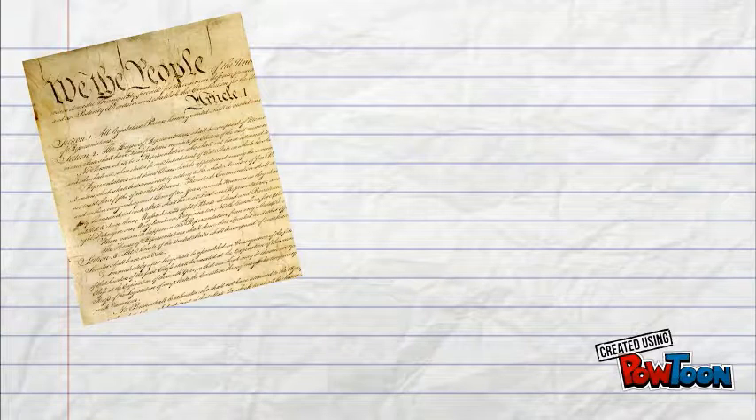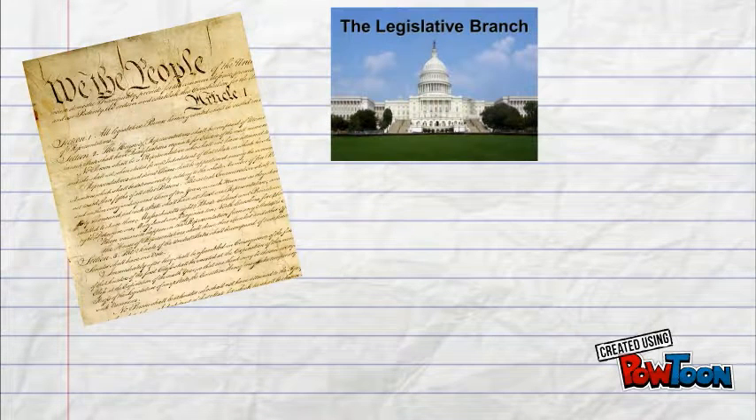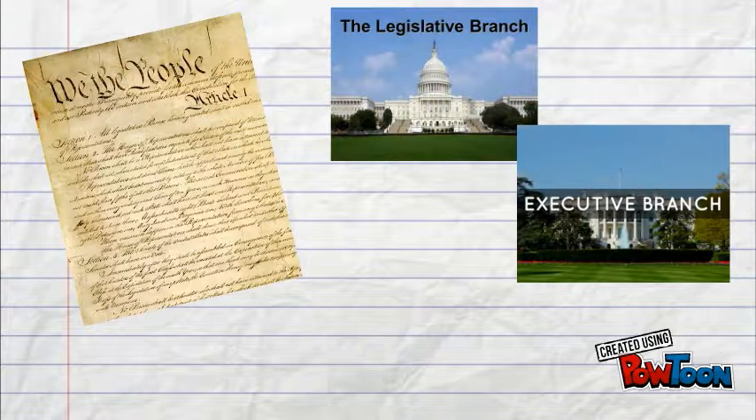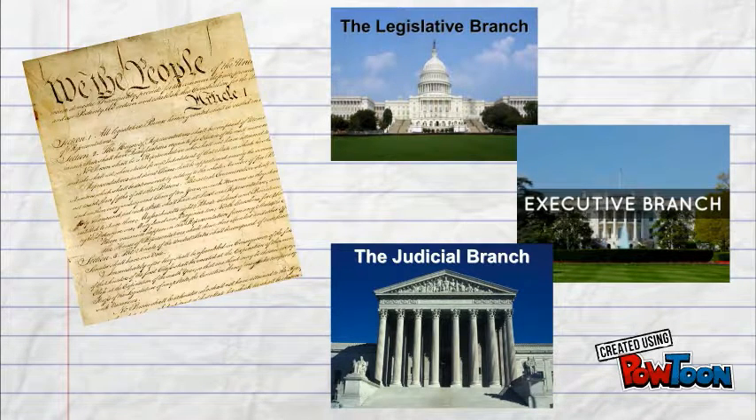Under the U.S. Constitution, ratified in 1789, there are three branches of government. Article 1 created a legislative branch, Article 2 created an executive branch, and Article 3 created a judicial branch.